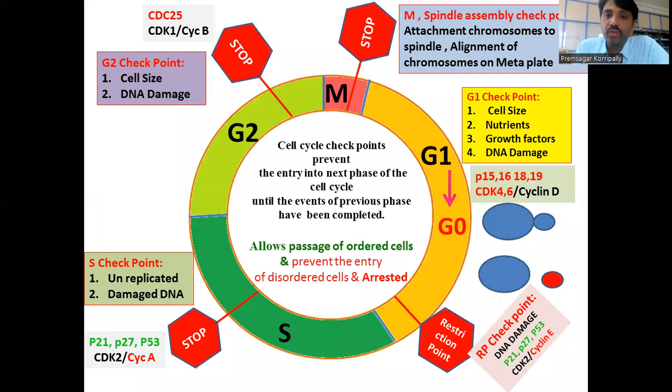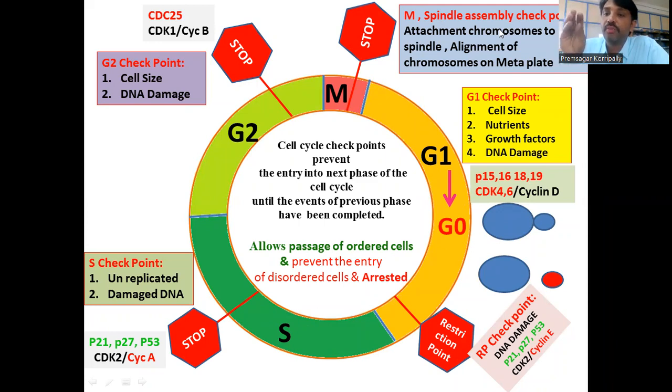So you can see the stop signs. One stop at the early stage of G1, one more stop at the transition between G1 to S, one more stop in the S phase, one more stop in the G2, and one more stop in the M phase, that is the M spindle assembly checkpoint.